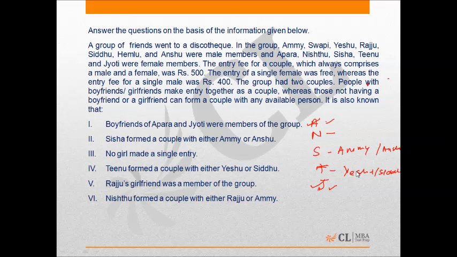Nistu formed a couple with either Razu or Emmy. As we know that Razu had his girlfriend, he would not have formed a group with Nistu. So Nistu must have formed a group with Emmy,